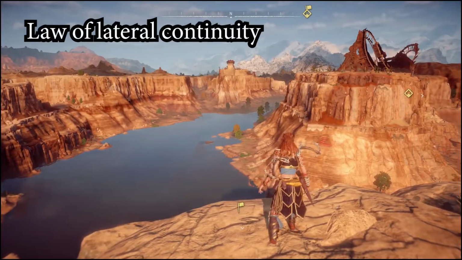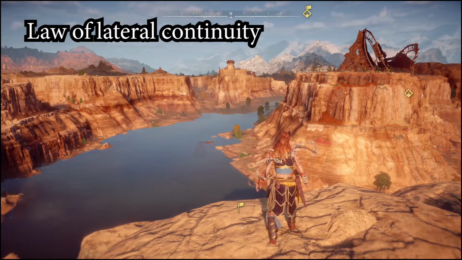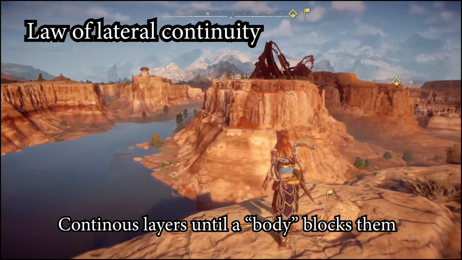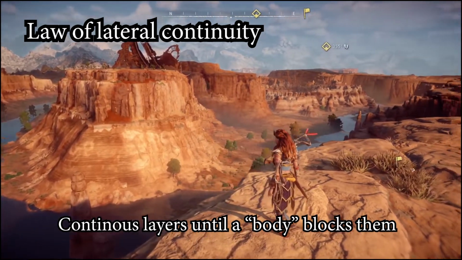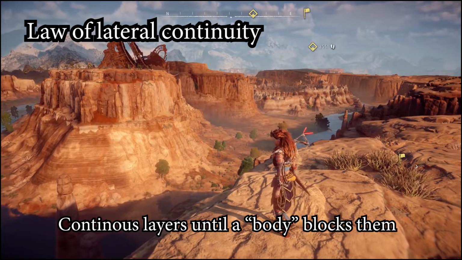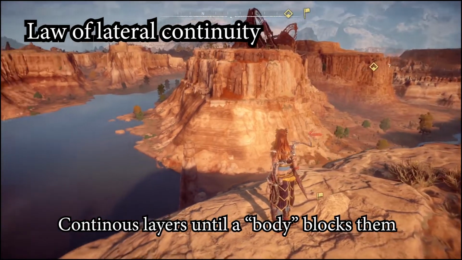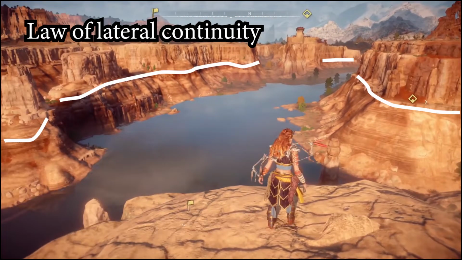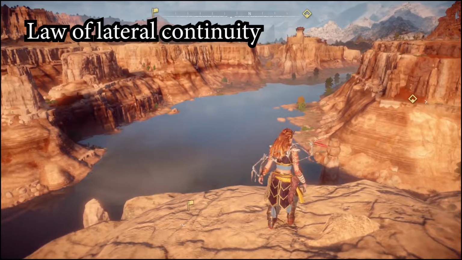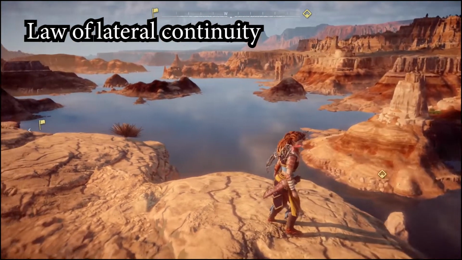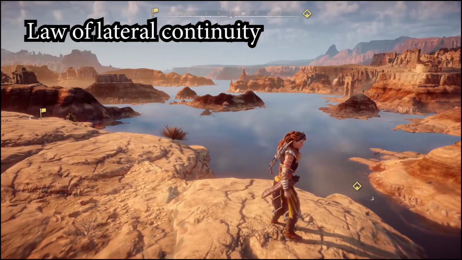The third law of Steno is the law of lateral continuity, which says that layers are continuous over the surface of the Earth until a body blocks them. We can see this very clearly in this area, where the layers can be continually followed all over the shores of the lake. This is of great importance on knowing erosion events, allowing us to relate layers which are disconnected because a river, for example, has removed them.